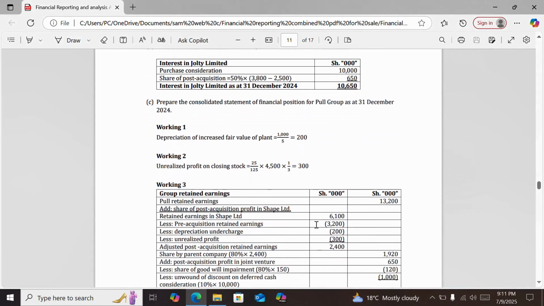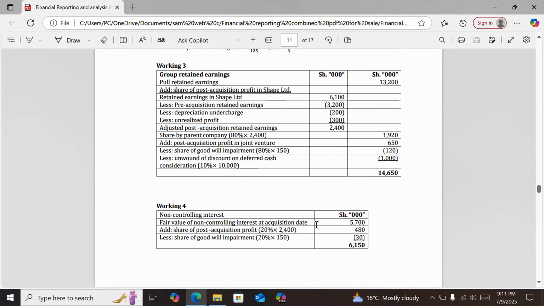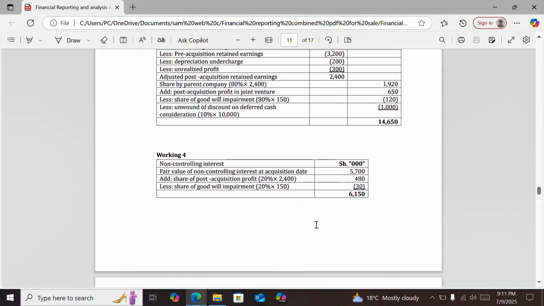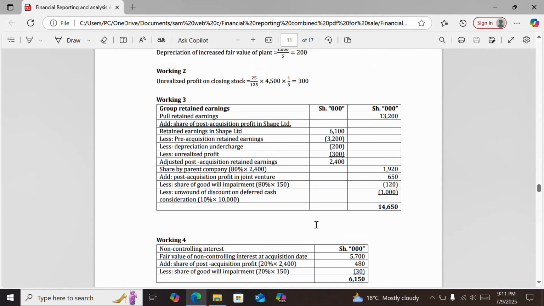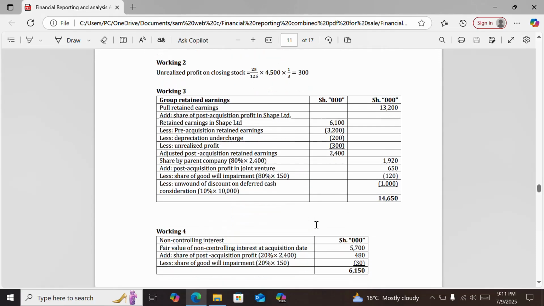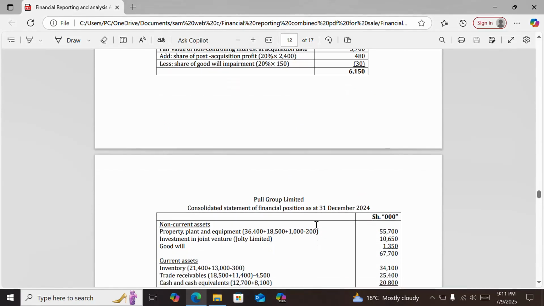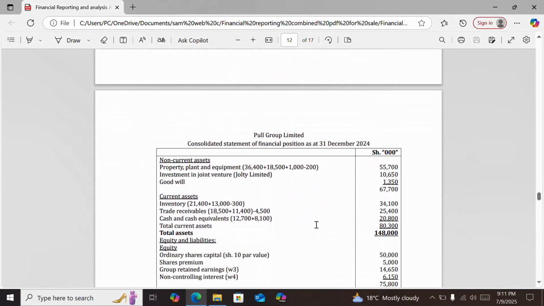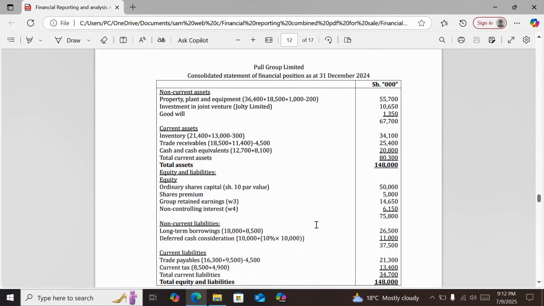Then we have working 1, working 2, working 3, working 4. These are workings for the statement of financial position question. So now this is the consolidated statement of financial position after those workings.